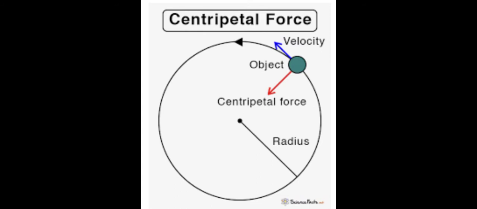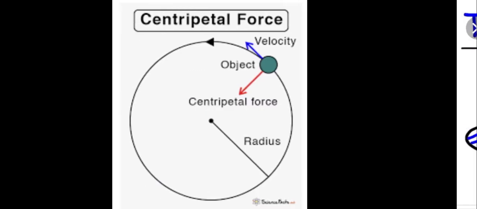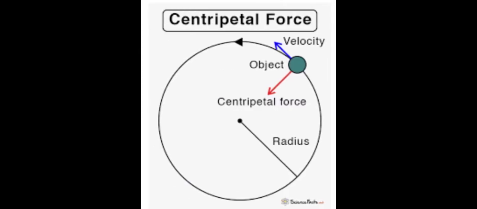This is a simple definition. I will read this definition once again: a force acting on any object moving along a circular path towards the center of the circle is called a centrifugal force. It is a very simple definition.